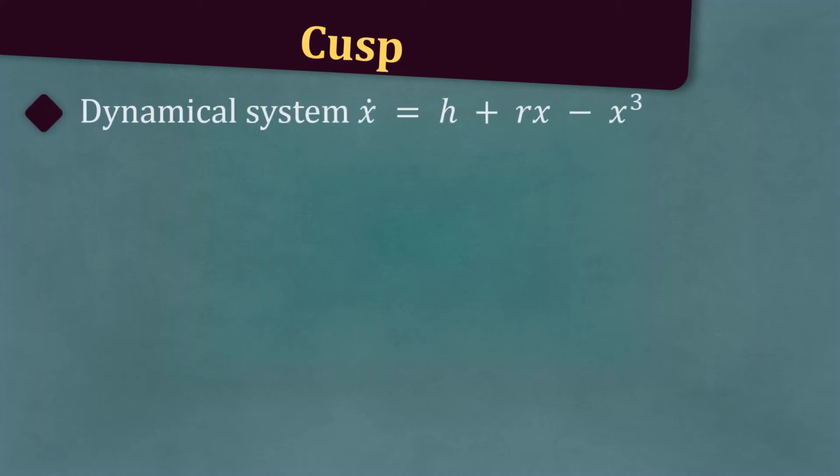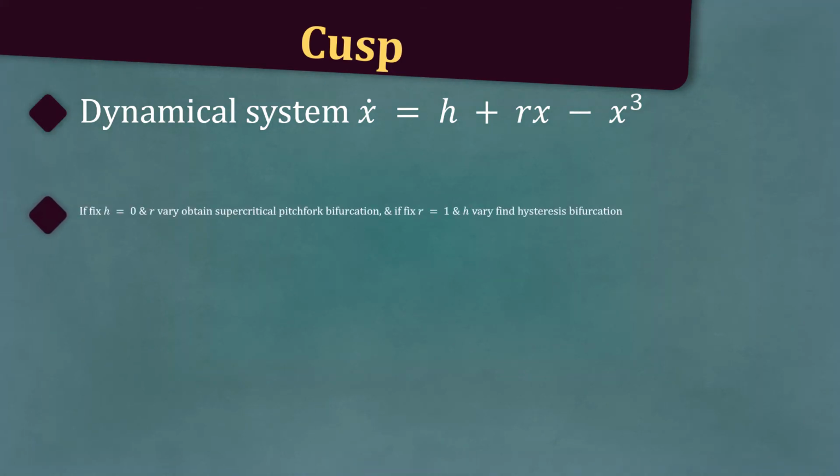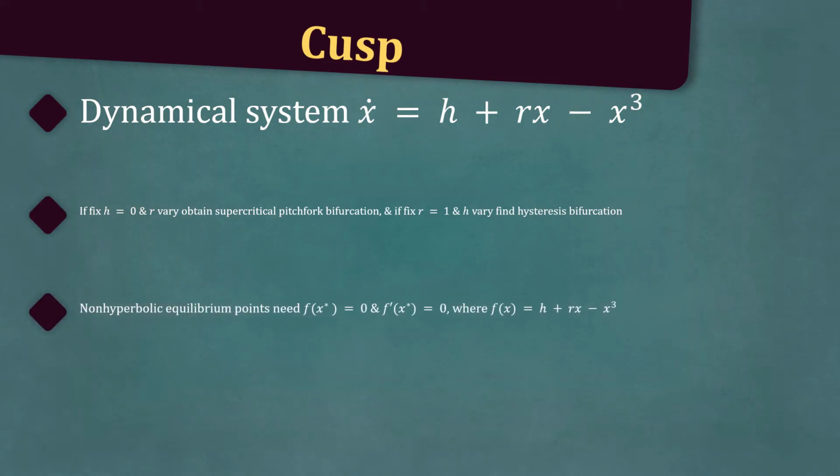We consider the dynamical system x dot is equal to h plus rx minus x cubed. If we fix h equal to 0 and let r vary, we obtain the supercritical pitchfork bifurcation, and if we fix r equal to 1 and let h vary, we find the hysteresis bifurcation. We are interested to find what are the non-hyperbolic equilibrium points, as there the bifurcations occur. So we need f of x star equal to 0 and f dash of x star equal to 0, where f of x is equal to h plus rx minus x cubed.